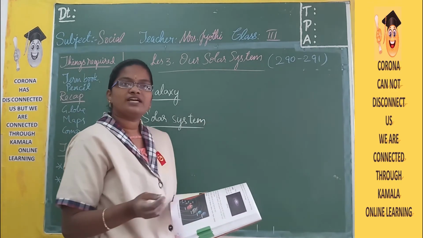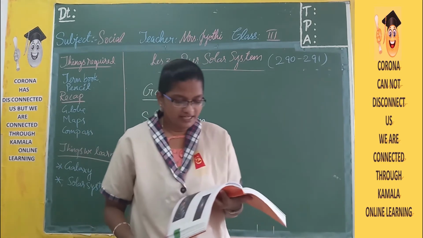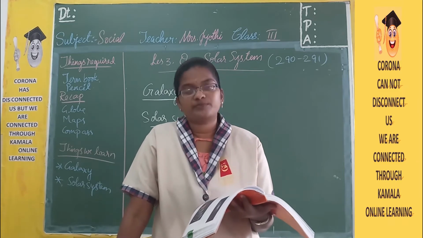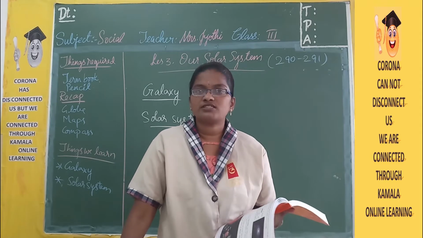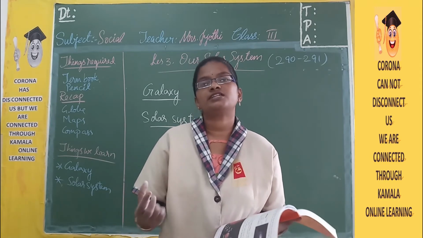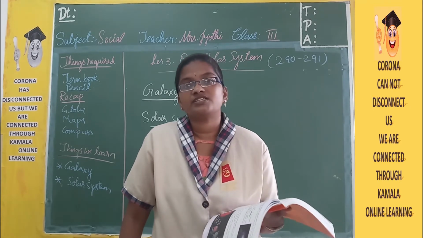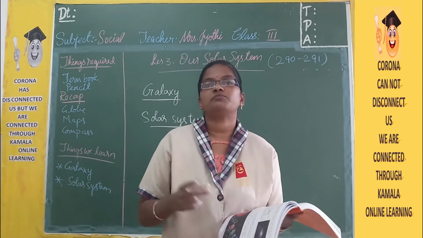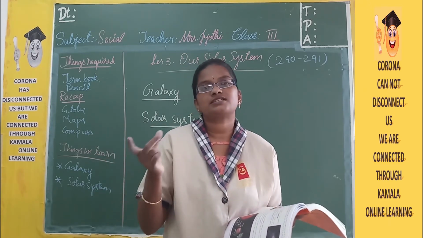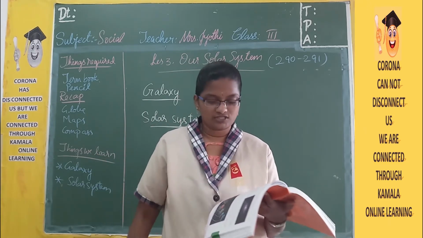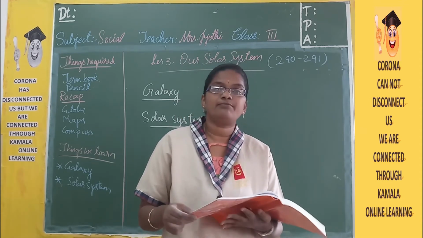So in the Milky Way galaxy, we have our own solar system. The sun and its family form the solar system. The head of the solar system is the sun, because it is the nearest star to us. Here the head of the family is the sun and its family members. So what are its family members? Nothing but the 8 planets, stars and moons. So the family of the sun consists of the 8 planets.